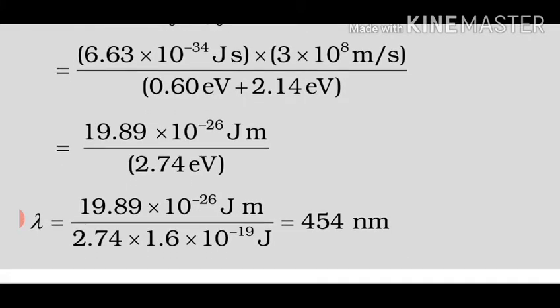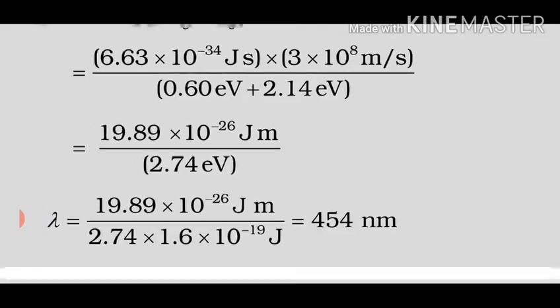So what can we do? We know the definition of eV, that 1 eV is how much? It is 1.6 into 10 raised to power minus 19 joule. So I've converted it into joule. Joule will get cancelled out, and the rest you just have to divide the parameters given. Okay, and finally you are getting 454 nanometer. Nm, n means nano, nano means 10 raised to power minus 9.